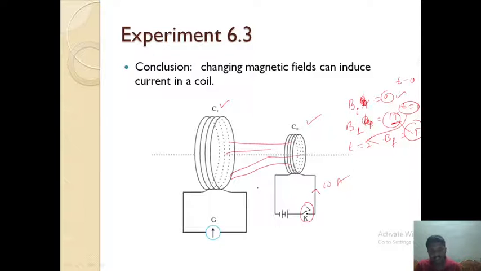Whenever there is a continuous change in the magnetic field, only then will current be induced in the coil. Okay, this is the phenomenon of electromagnetic induction.